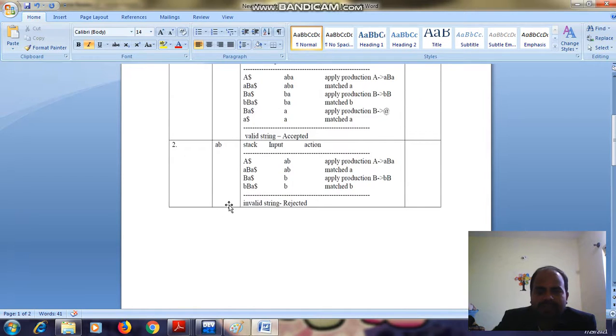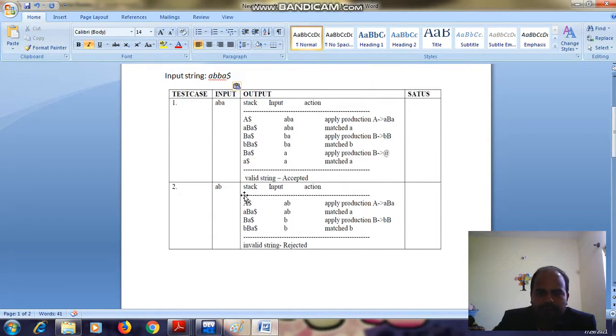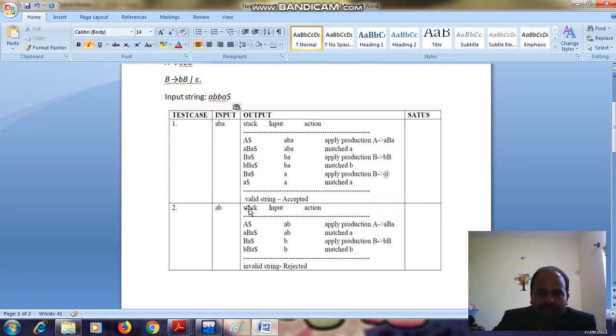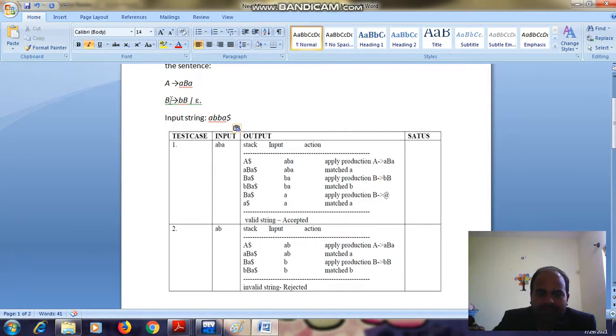Let us go ahead with another input, ab. In the stack, first of all we start with a dollar and the input ab is already there. A is replaced by aBa dollar, and a is cancelled, and we write the corresponding action. Then a matched, and what is left is Ba dollar and b.